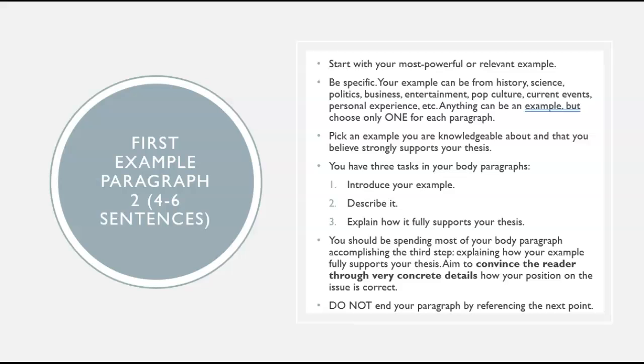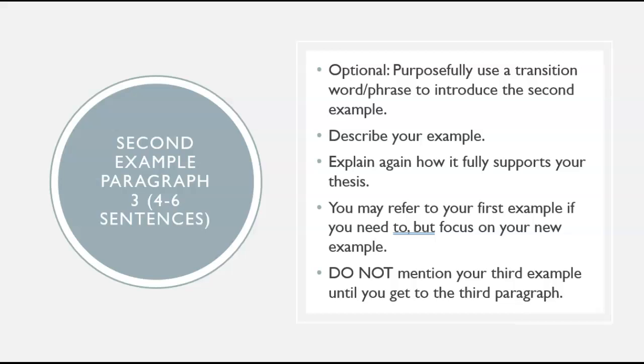You're going to reference the next point and transition to that point purposefully at the start of your second example paragraph, which is really paragraph 3 in the paper. Again, you'll describe your example, and spend most of the paragraph explaining how that example fully supports your thesis. You can refer to your first example, but you don't want to spend most of the paragraph on that first example or the third example. The second example paragraph is designed to discuss that second example.